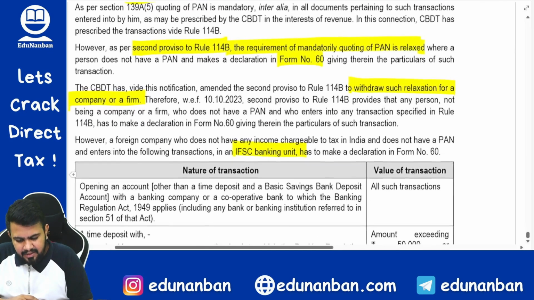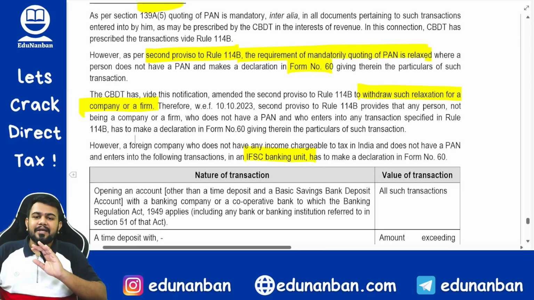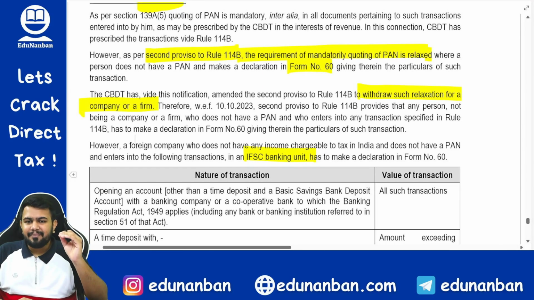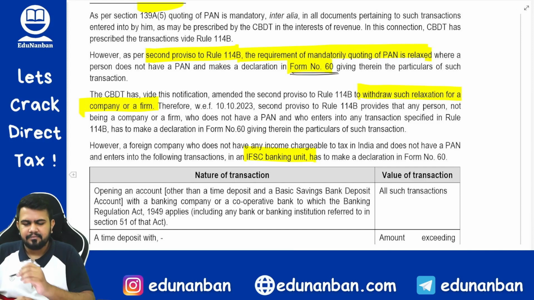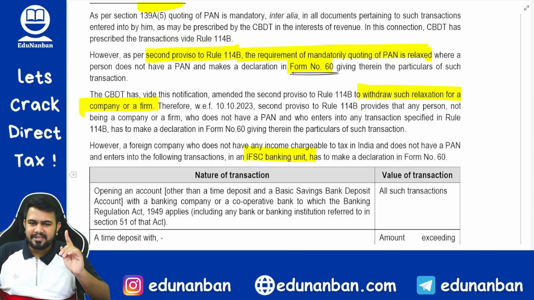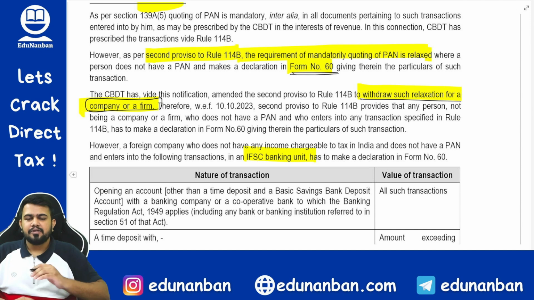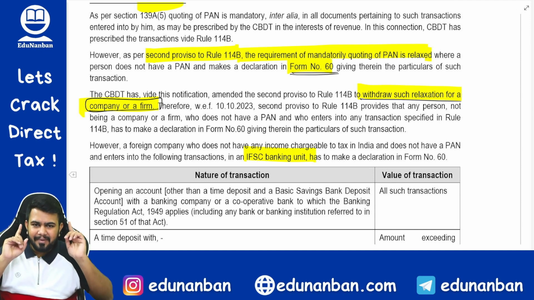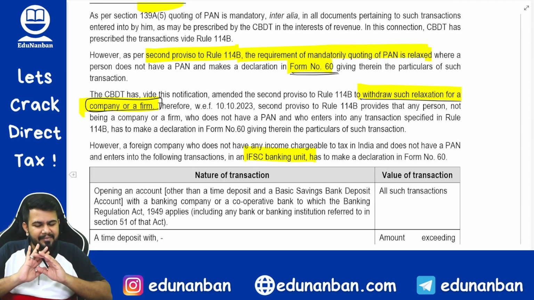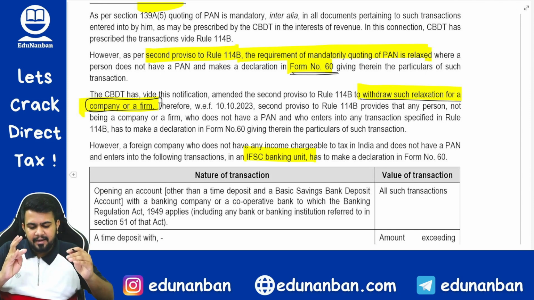What is the relaxation? The relaxation is that you need not quote your PAN number if you are submitting your details in Form 60. If you are submitting your details in Form 60, then the assessee need not quote PAN number. However, this relaxation of Form 60 is not applicable to company or firm. So company or firm should compulsorily quote their PAN number. For them, there is no relaxation at all. Other than company or firm can give Form 60. If they are giving Form 60, they need not quote their PAN number.